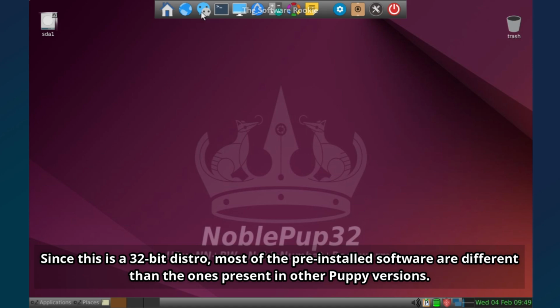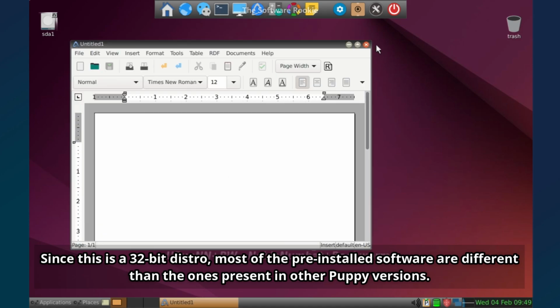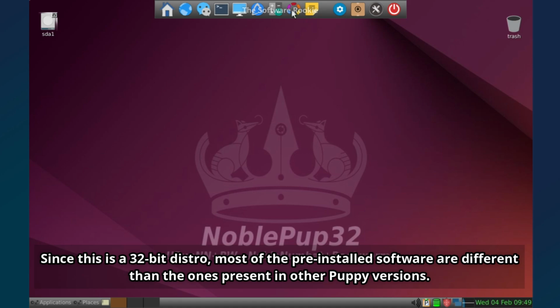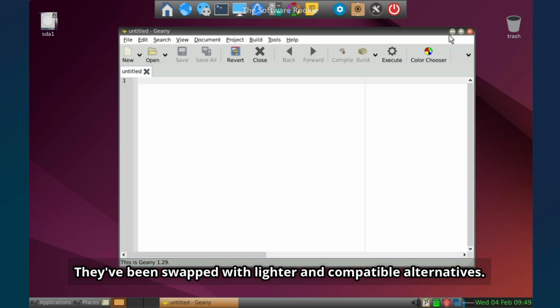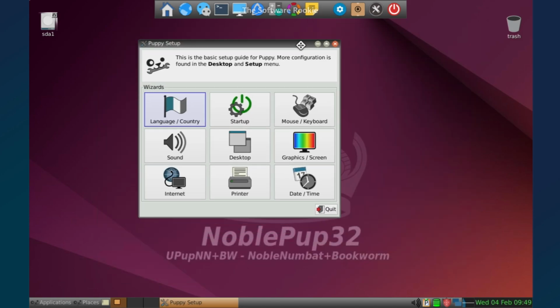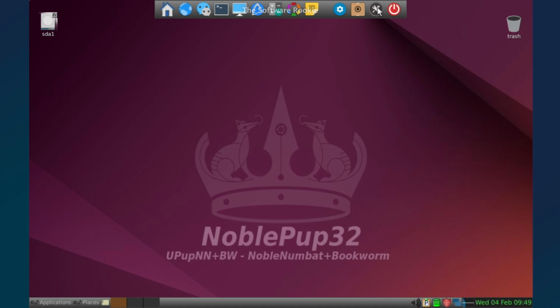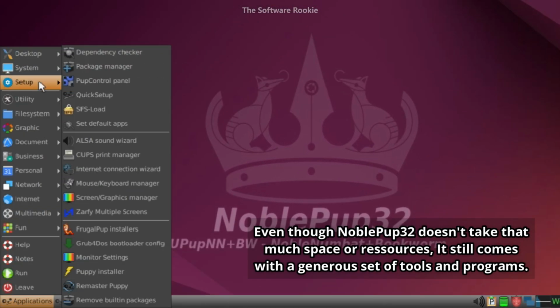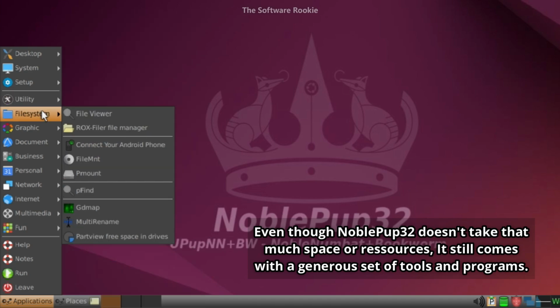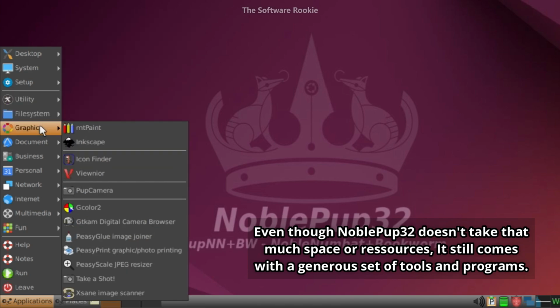Since this is a 32-bit distro, most of the pre-installed software are different than the ones present in other Puppy versions. They've been swapped with lighter and compatible alternatives. Even though NoblePup32 doesn't take that much space or resources, it still comes with a generous set of tools and programs.